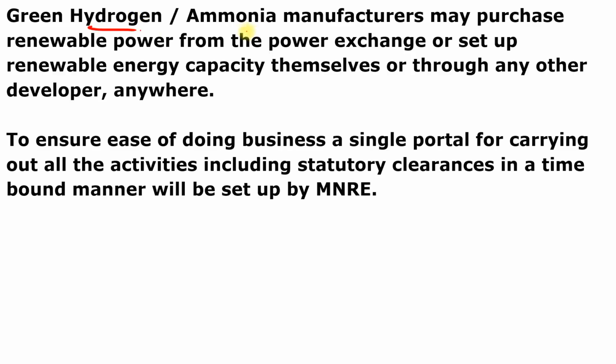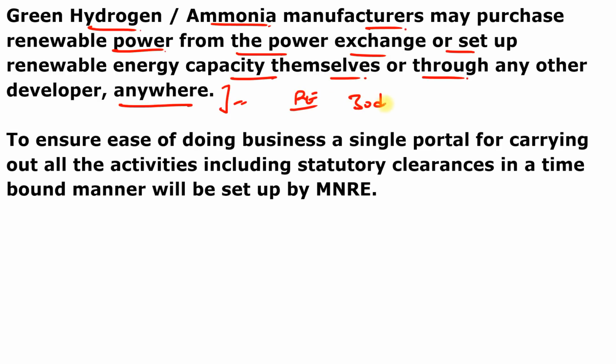And green hydrogen and green ammonia manufacturers may purchase renewable power from the power exchange or set up renewable energy capacity themselves or through any other developer anywhere. And these manufacturers can bank their unconsumed renewable energy up to 30 days. This is very important. It means these manufacturers can bank their unconsumed renewable energy up to 30 days with the distribution company and take it back when required.